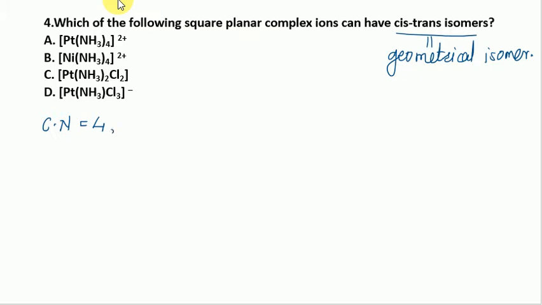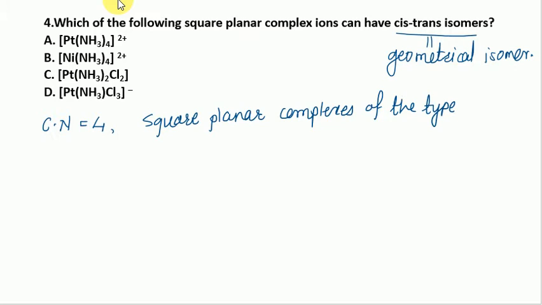So, as we know, square planar complexes of the type MA4, if all 4 ligands are the same, and if the metal is bonded to the same 3 ligands and only one ligand is different, MAB3, same case.